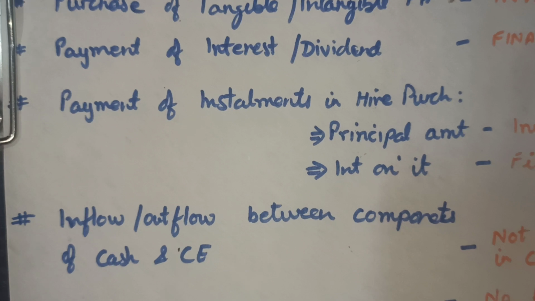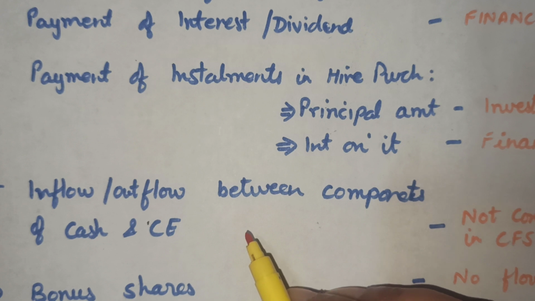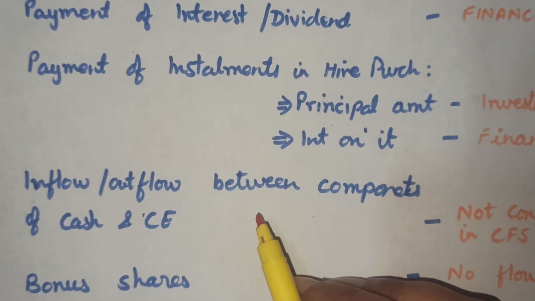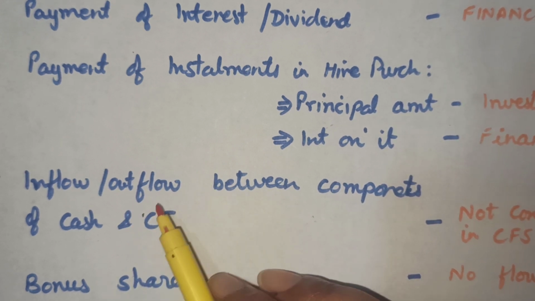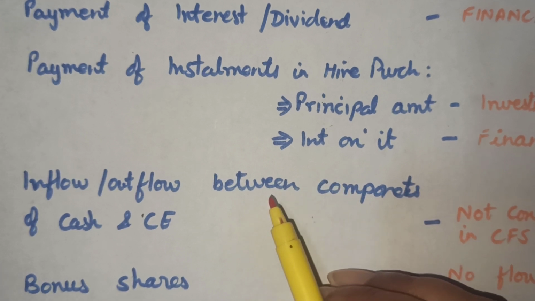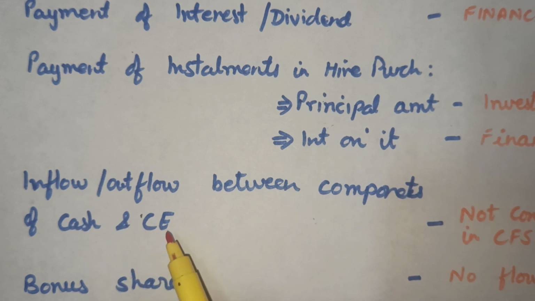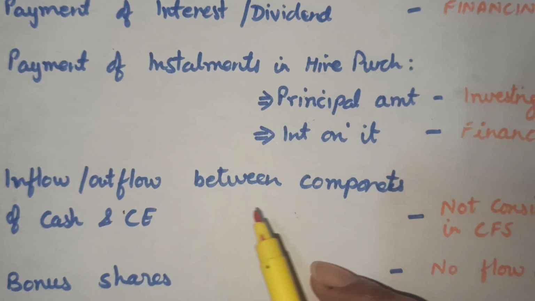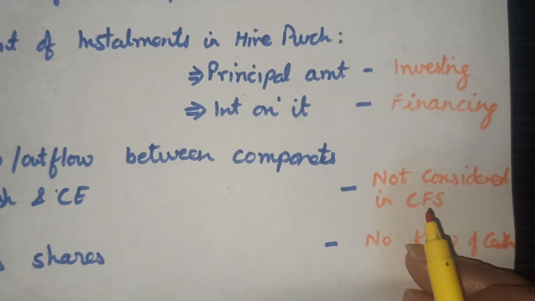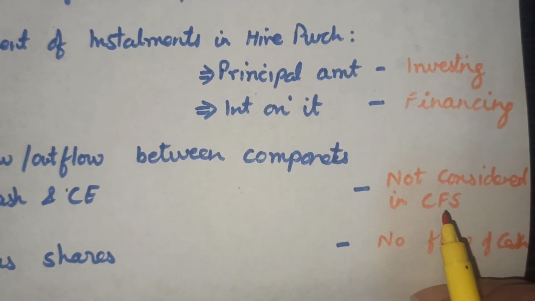Okay. Next, the inflow or outflow between components of cash and cash equivalent. It is very, very important to note for the preparation of CFS, children. Any type of inflow or outflow within the cash and the cash equivalents, either cash purchased marketable securities, that is cash equivalent, or cash deposited in a bank, that is cash equivalent. So movement between cash and cash equivalent will not be considered as flow of cash. It will not be considered in preparation of CFS.